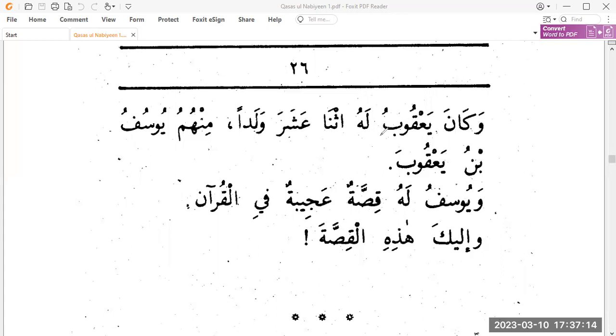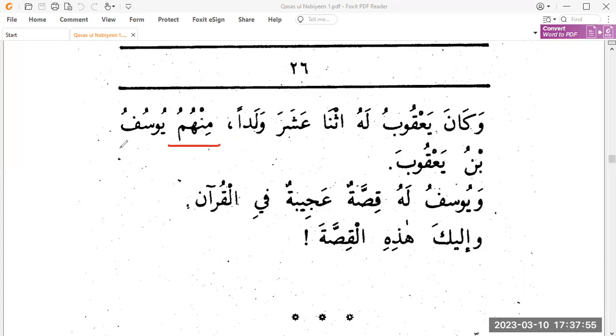And then we have Wakana Yaqubu lahu ithna ashara waladan. And Sayyidina Yaqub alayhi salam had, what did he have? 12 sons. And we know in the Murakkabat, from 11 to 19, these numbers are all Mabni. The first two parts are Mabni, except for 12, so this is not Mabni. If it gets declined, it will be Ithnai. So this will be Wakana Yaqubu lahu, marfu here. Sayyidina Yaqub had 12 sons. This will be Tamiz, and it will always be singular and mansub.